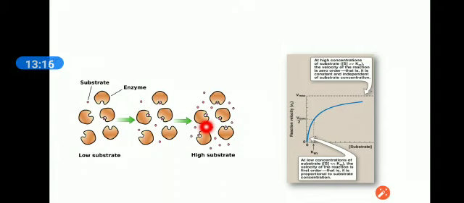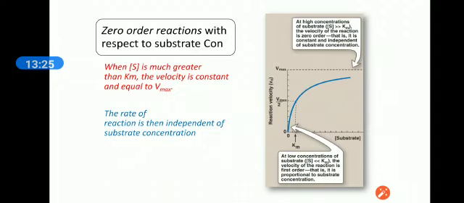So the velocity or rate of the reaction becomes independent of the substrate concentration. Let's redefine it. In a zero order reaction, when the substrate concentration is much greater than the Km value, the velocity is constant, steady state, which we have discussed earlier, and equal to the Vmax. The rate of reaction is then independent of the substrate concentration.